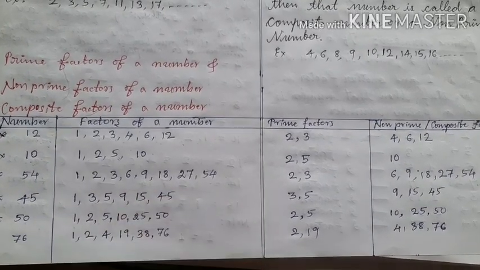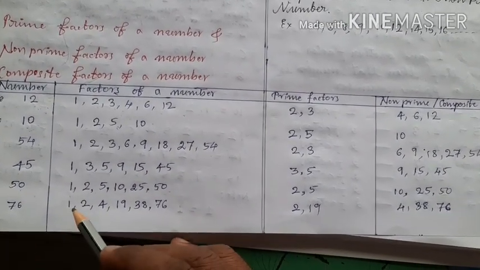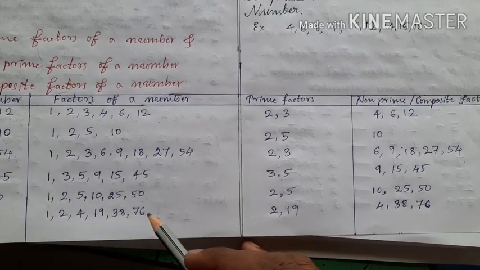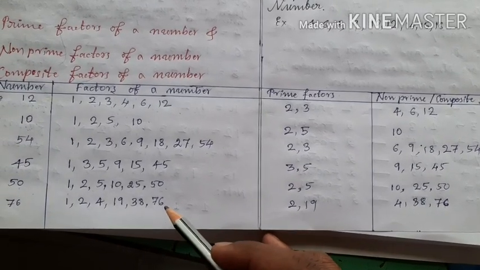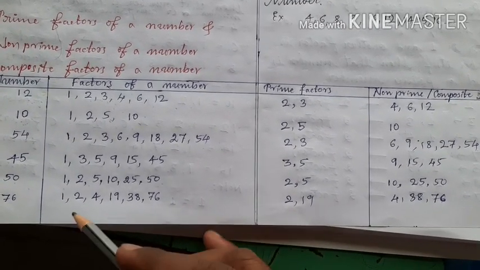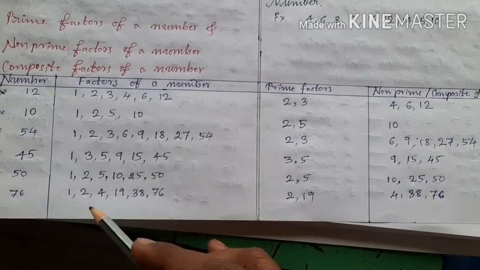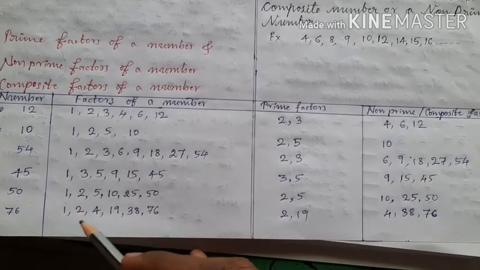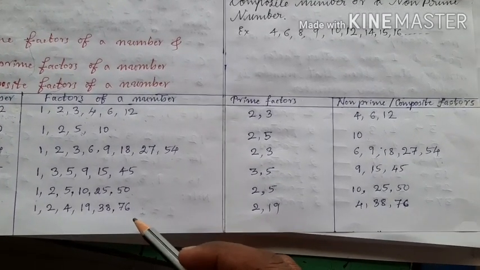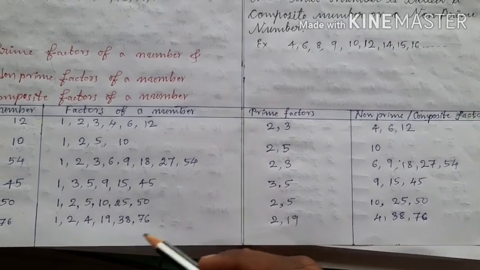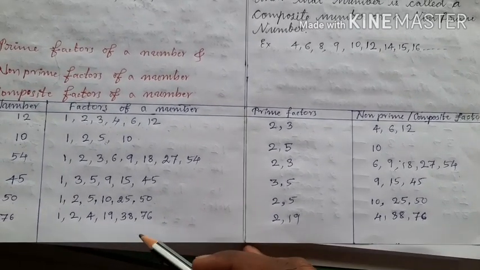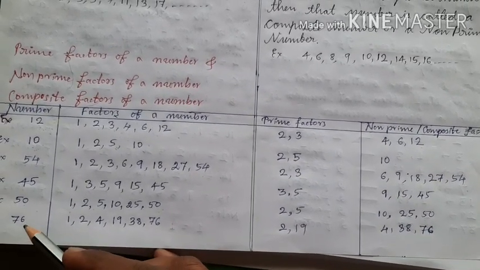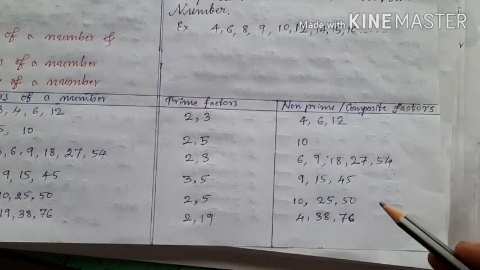Then 76. The factors of 76 are 1, 2, 4, 19, 38 and 76. It has so many factors. But among them, 2 and 19 are the only prime numbers and prime factors of 76. The remaining factors like 4, 38 and 76 are not prime numbers. They are composite numbers. That is why 4, 38 and 76 are called the composite factors or non-prime factors of 76. Is it clear to you, children?